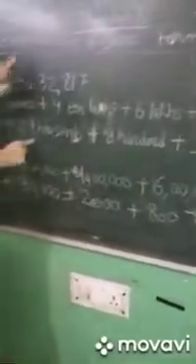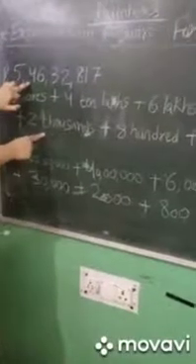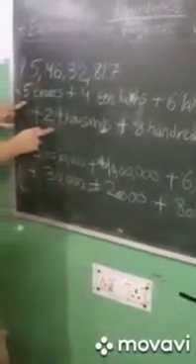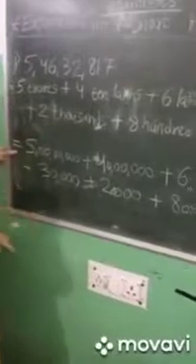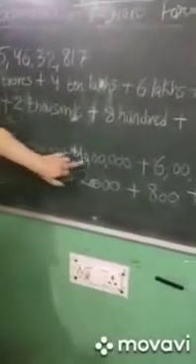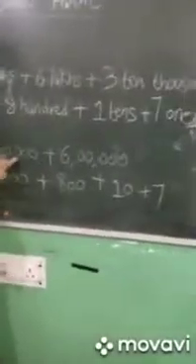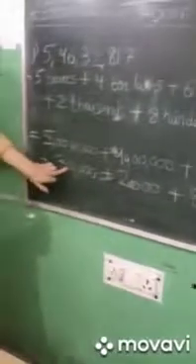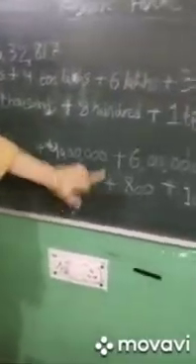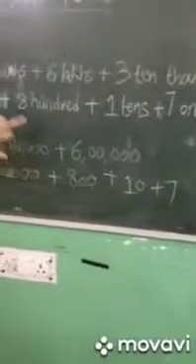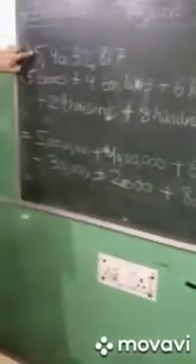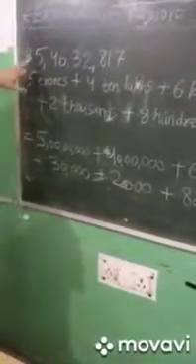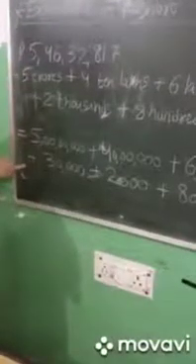So adding all these place values gives you the expanded form of this number. Simple. And one way of writing expanded form is this. You can write like this: 5 crore, 40 lakh, 6 lakh, 30,000, 2,800, 10 plus 7. Adding all this, the number is the same. This is how we are writing this number in the expanded form. Fine?